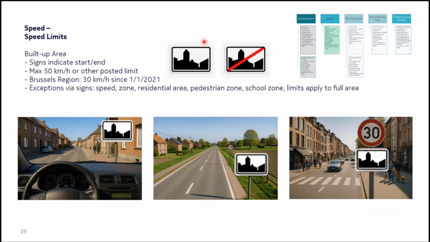Okay. So when you have this built-up area, that's the beginning of the built-up area. Always when a prohibition ends, they will have a cross line like this. That's where the prohibition ends. So this is the end of the built-up area. Inside a built-up area, your speed must be maximum 50 kilometers per hour. That's in Flanders as well as in Wallonia. However, inside Brussels, it's 30 kilometers per hour.